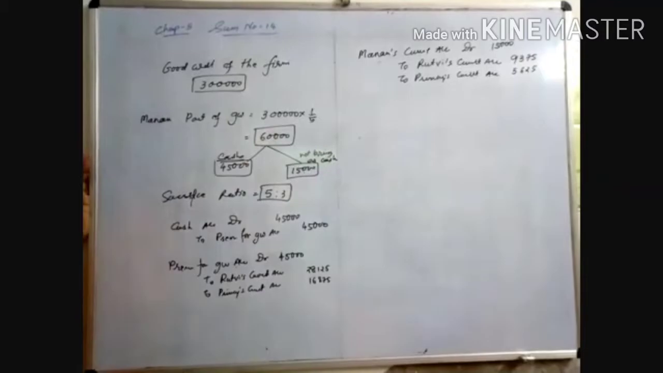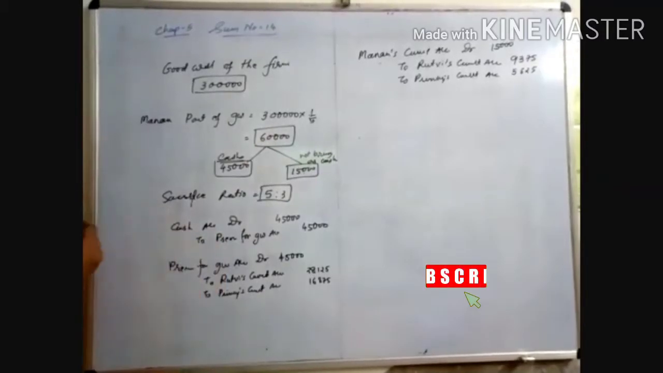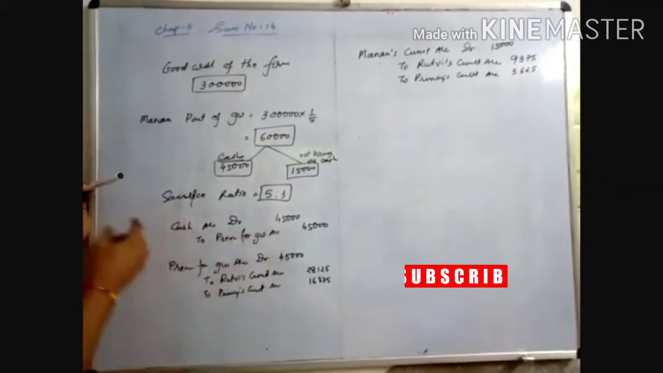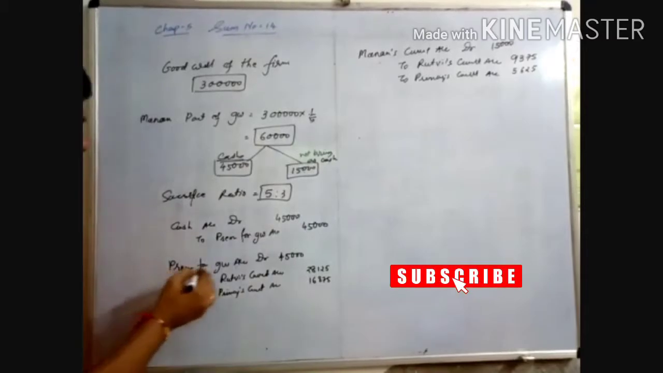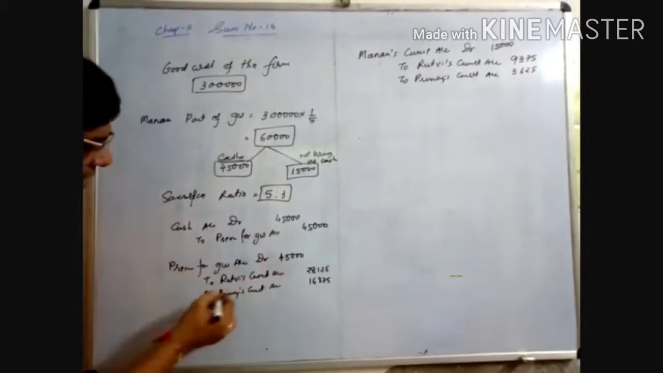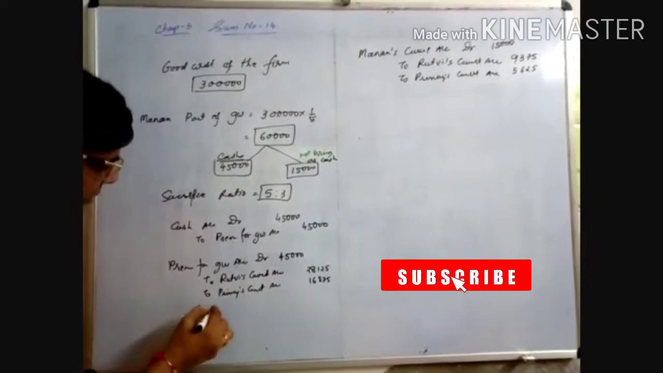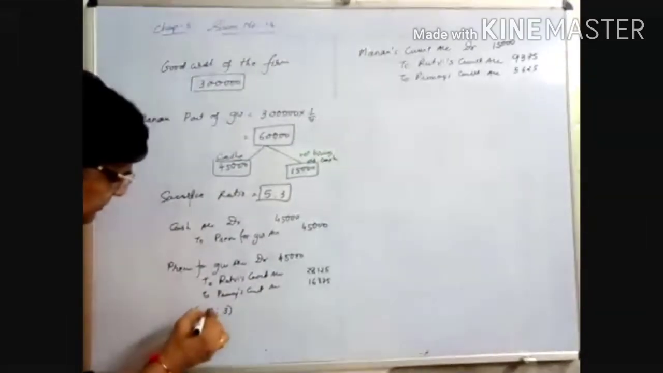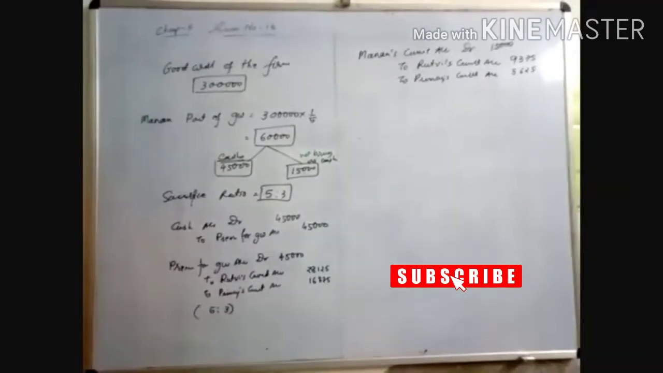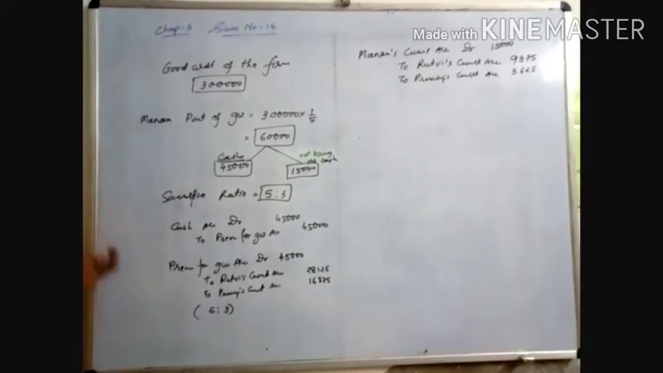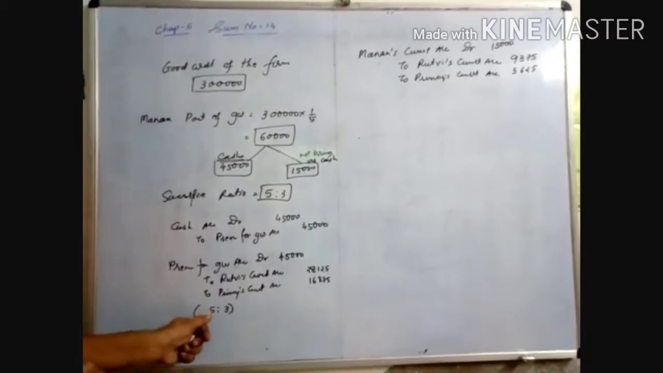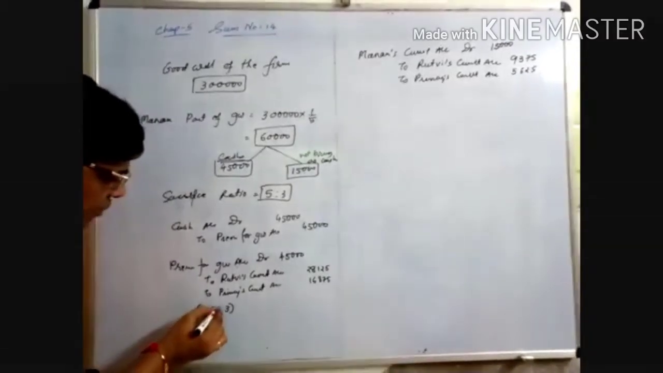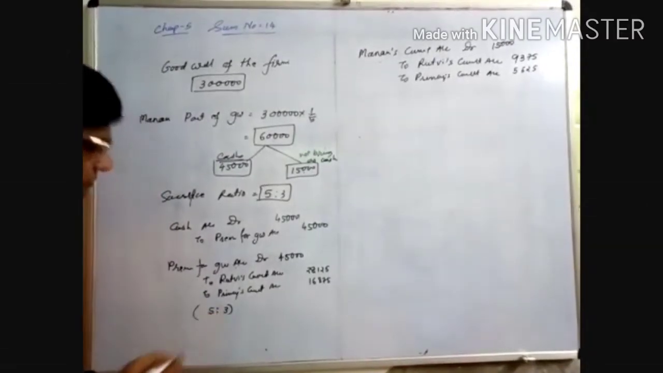The entries are: cash account debited to premium for goodwill account credited, and the premium for goodwill account debited to Rutvi's current account and Prince's current account in the ratio of 5:3, because in the question the new ratio is not given. Old ratios are given. When old ratios are given and new ratios are not given, it means the old ratio is your sacrifice ratio.